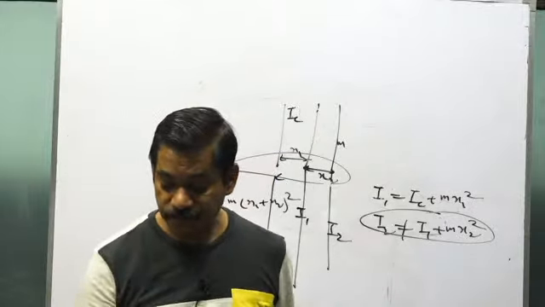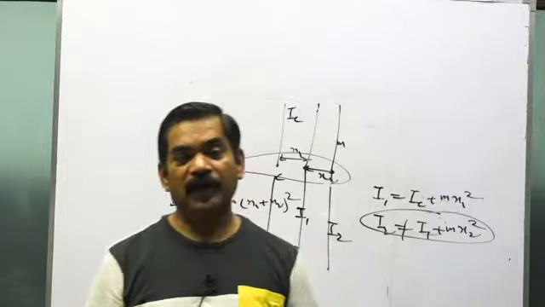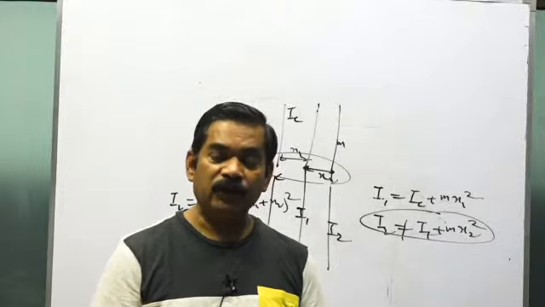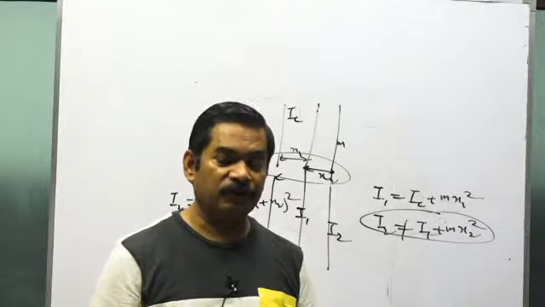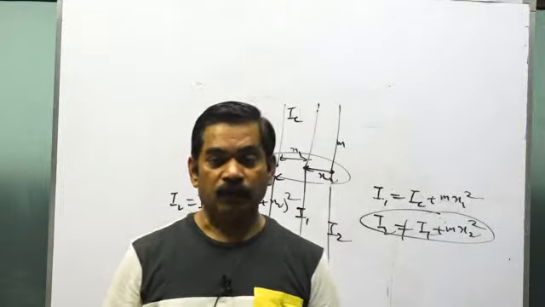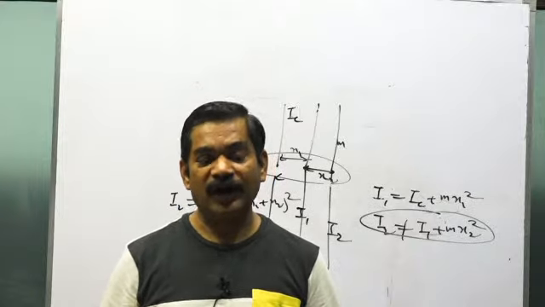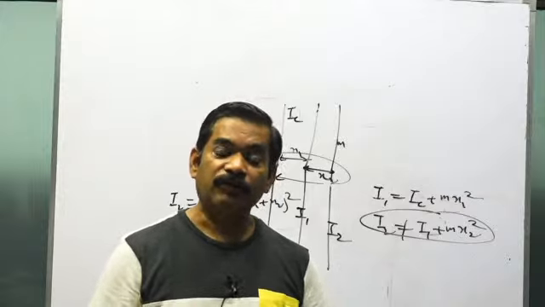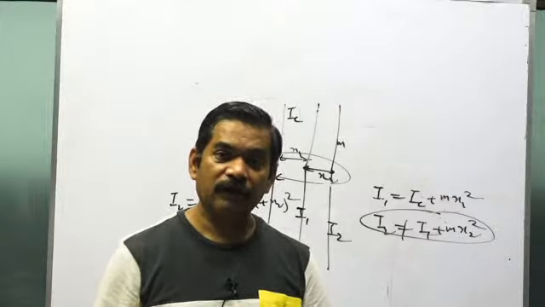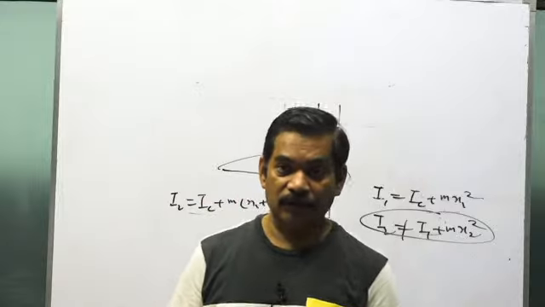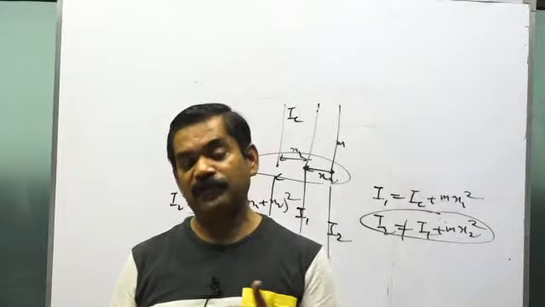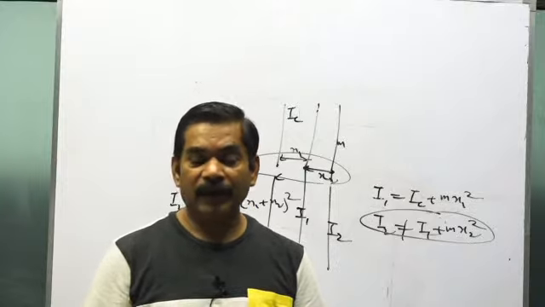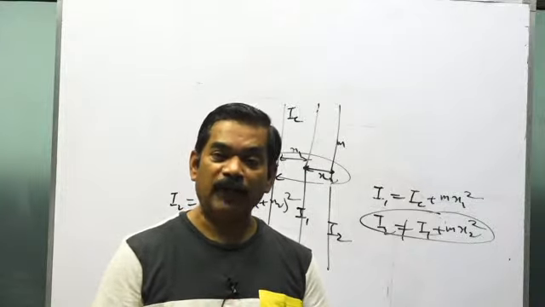Important thing is what? Suppose I1 plus I2 is equal to I3. Then I1 and I2 are the moment of inertia of the body about two axes which are lying in the plane of the body, passing through the center of mass, and which are mutually perpendicular. Then I3 is the moment of inertia of the body about an axis that passes through the center of mass and is perpendicular to the plane of the body.